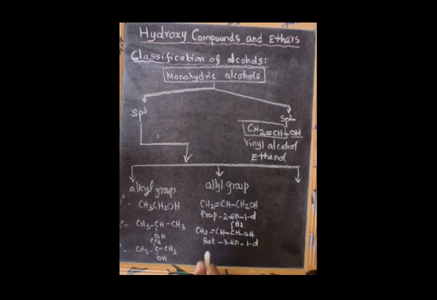Then tertiary, CH2=CH-C(CH3)(CH3)-OH, 2-methylbut-3-en-2-ol.